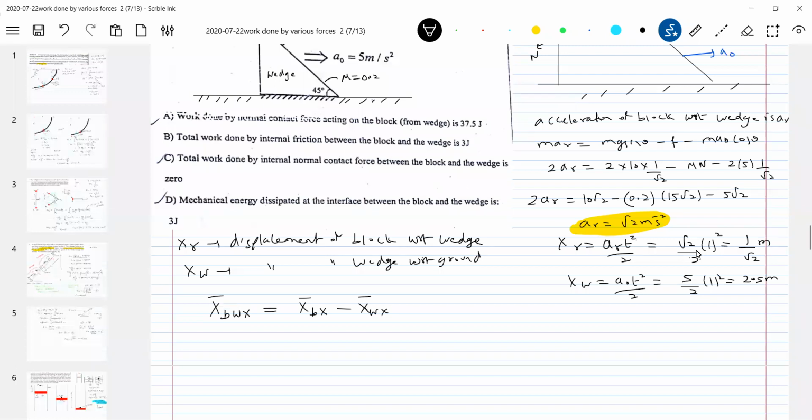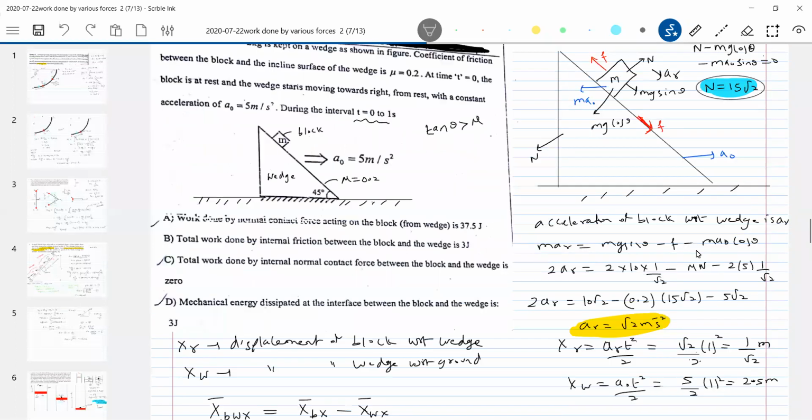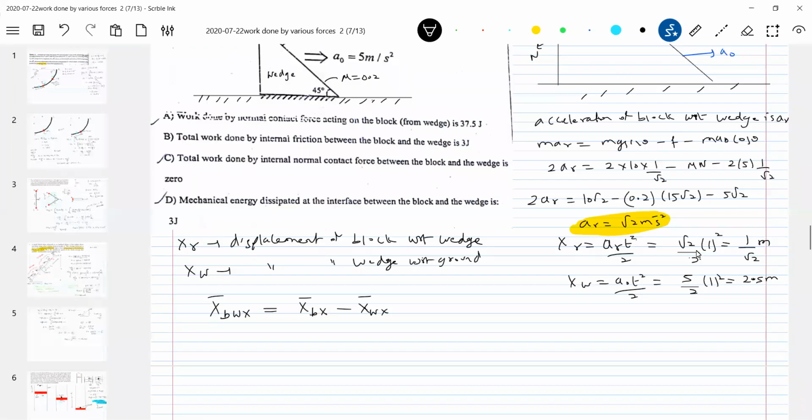Do you agree with this? This is relative motion, the basic relative motion. So what is xbwx, displacement of block with respect to wedge along x-axis? How much along x-axis will be xr cos theta. You resolve the component of that. I'll give one diagram so that it will be easy for you.